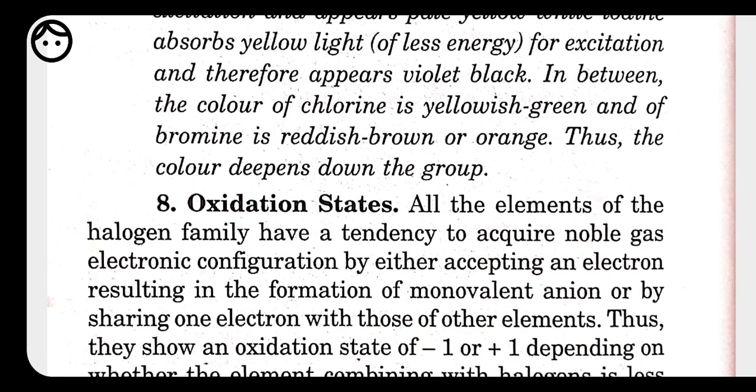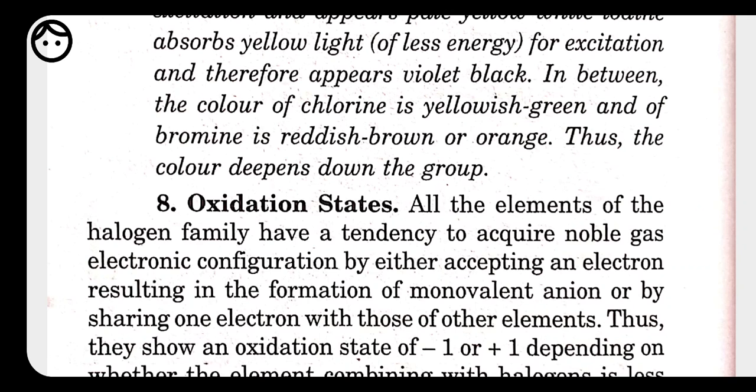So the common oxidation state of this group is -1, and sometimes it may also show +1 oxidation state. It depends on the element with which it combines: halogen is more electronegative, but if it combines with an element more electronegative than the halogen, then it shows a positive oxidation state.